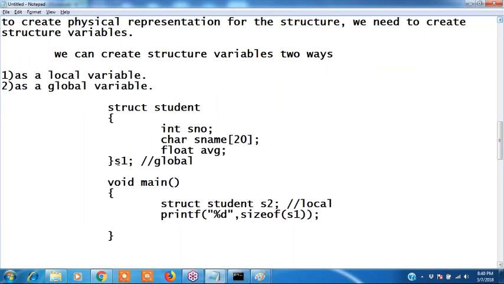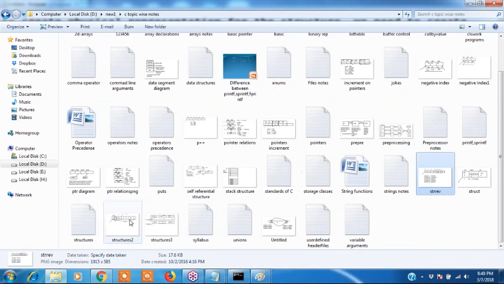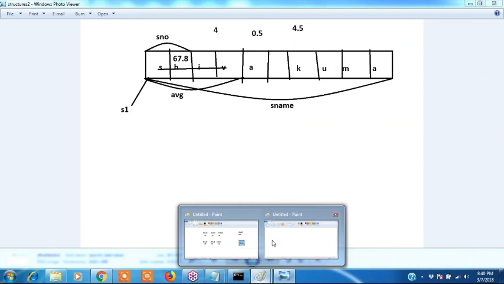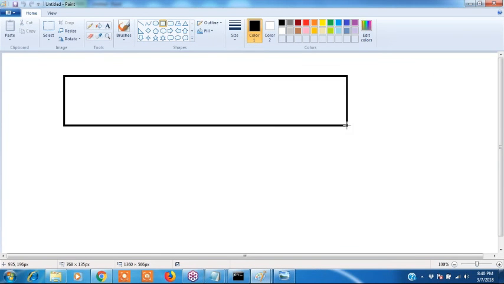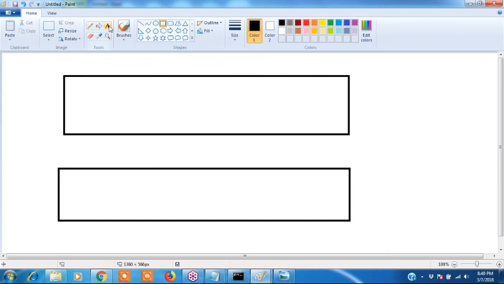Okay, if I declare S1 and S2, how will memory be allocated for S1 and S2? See how it allocates memory for the structure. Two variables we have created, that is a local and a global variable. For two variables memory will be allocated.